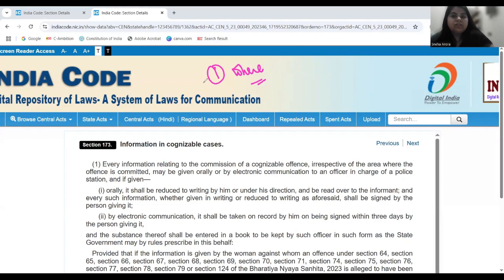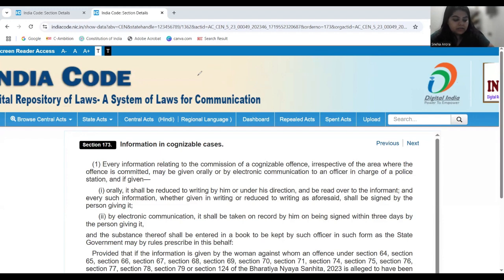We can get the information registered in every police station, any police station. Okay. Now you need to remember this keyword. This particular provision only pertains to the cognizable offenses. So zero FIR, the concept is introduced by the terminology, irrespective of the area where the offense is committed.